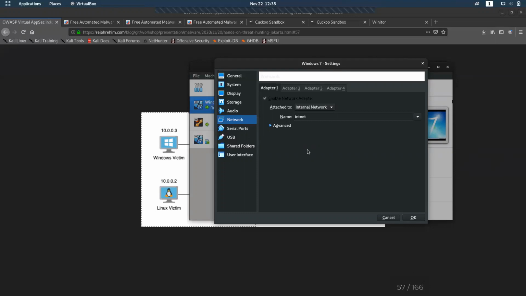Mani, I think you operate. Could you show how to create the internal network also? It's in the settings, so you could create a new network that we named as innet, internal net. You could show how to create that internal network.